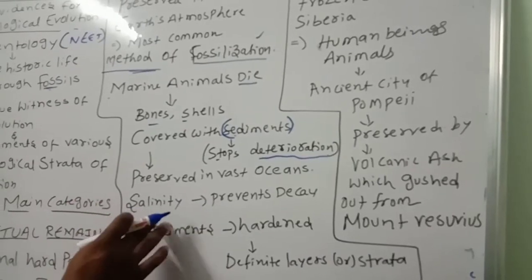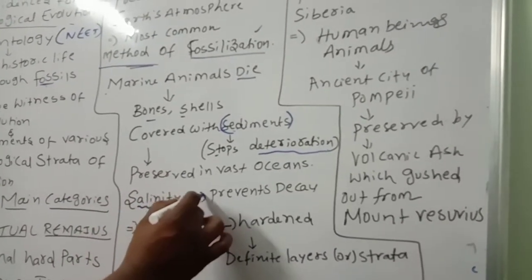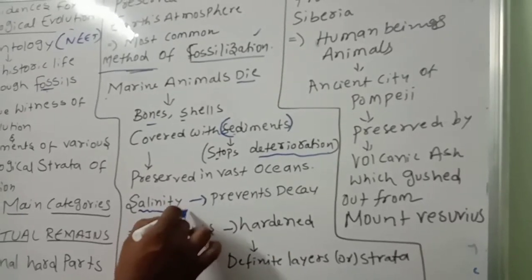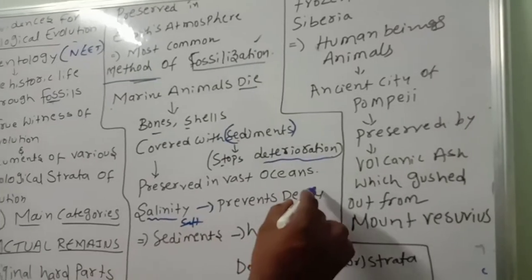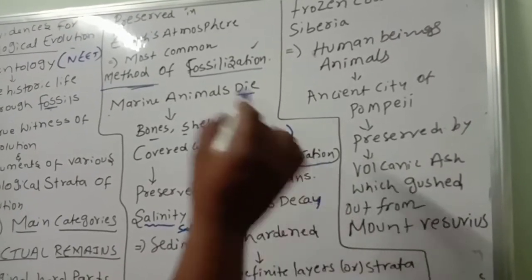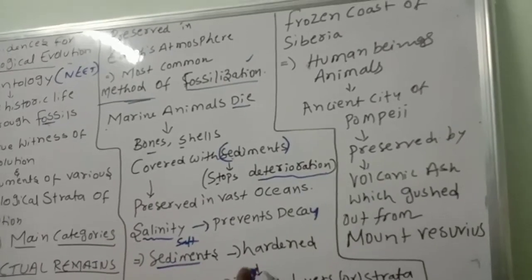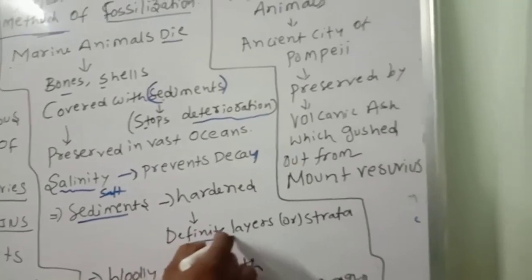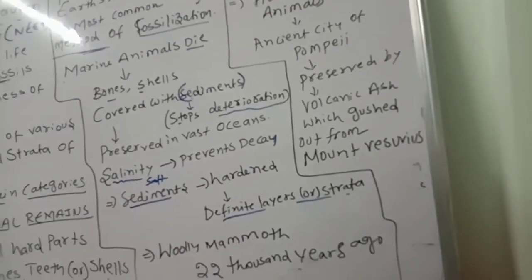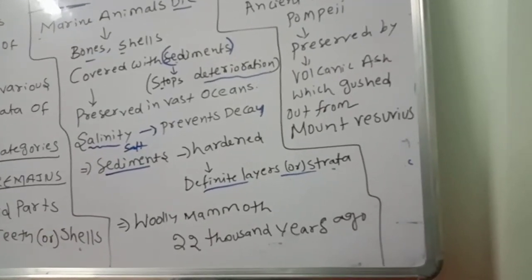Okay. Next, not only the sediments, but also salinity. What is salinity? High salt. High salt content in the water also preserves the sediments, bones and shells from decay. Then these sediments will get hardened, and definite layers or strata will be formed. These are useful to study those particular animals. This is one kind of fossilization in marine animals.